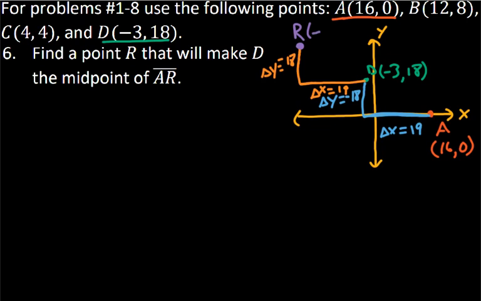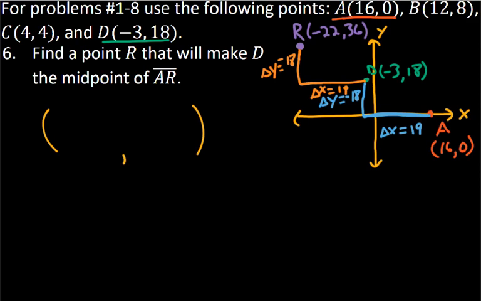So that's going to be -22. And then we have to add 18 units to the 18 here, and that will then be 36. So that is one way to look at this problem. So R will be the point -22, 36.